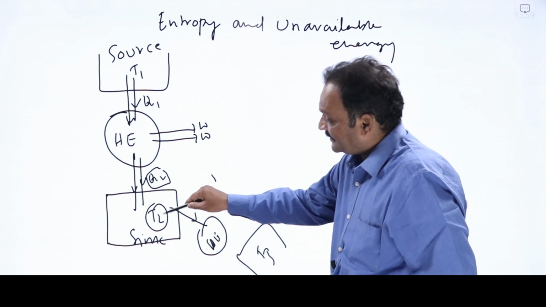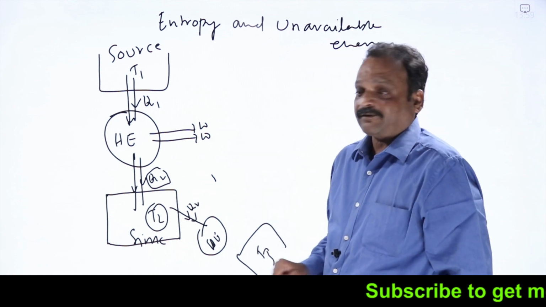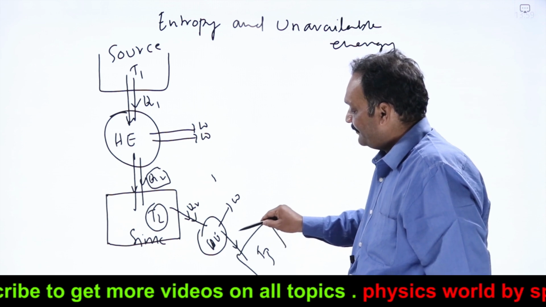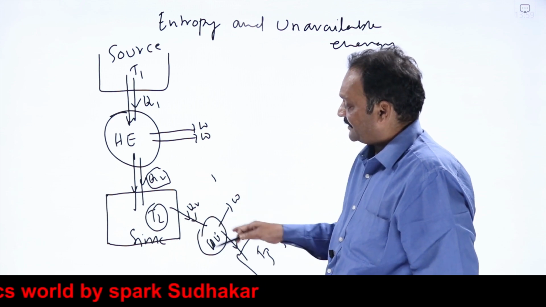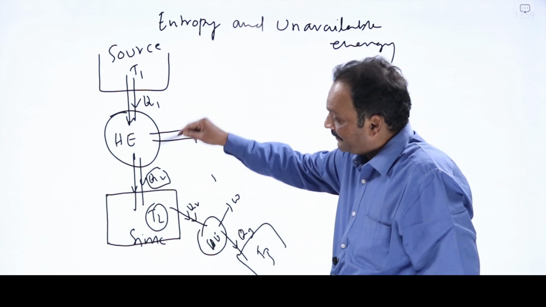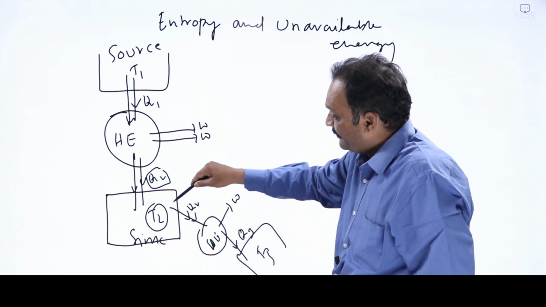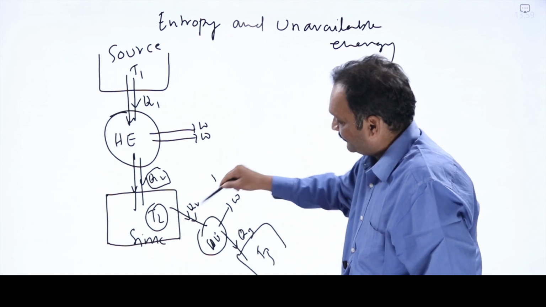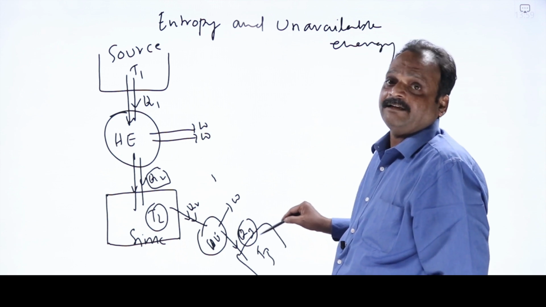Then what happens? Because this is at temperature T2, I can take Q2 amount of heat from that source, convert some W amount of work and reject some Q3 amount of heat into the sink. Any number of cycles this heat engine does, it always keeps on taking Q2 amount of heat from the sink of the first heat engine, which is now acting like the source for this heat engine. So I can extract Q2 amount of heat, convert some W amount of work and reject Q3. Now what about this Q3? Q3 is becoming unavailable energy now.